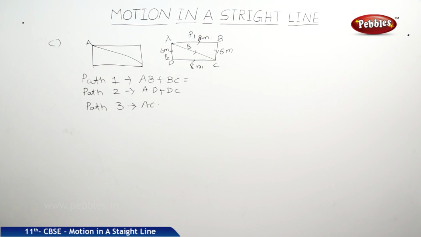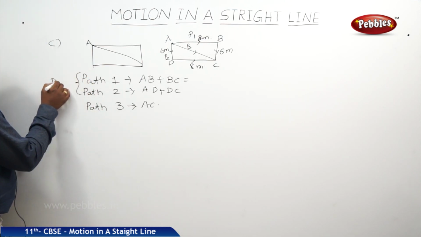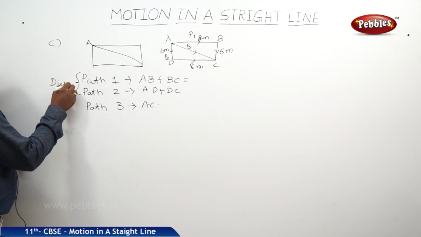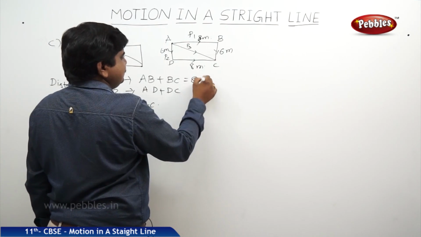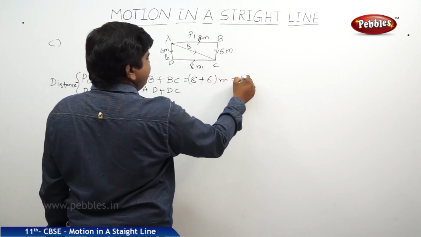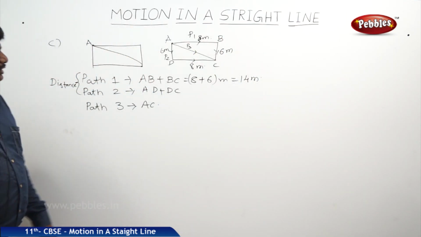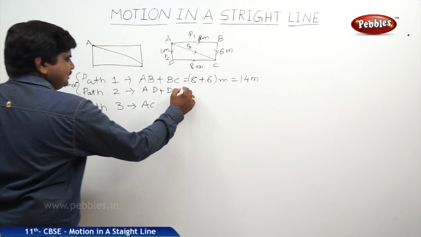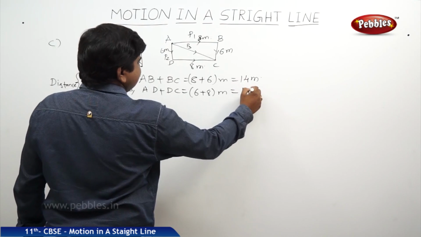If you want to find out the distance traveled by the body, path 1 and path 2 are the examples of distance. So AB 8, BC 6, 14 meters. Again path 2, AD plus DC, 6 plus 8 meters, it is nothing but 14 meters.